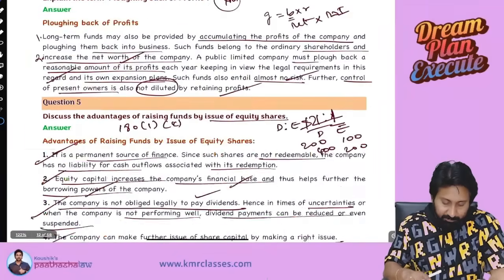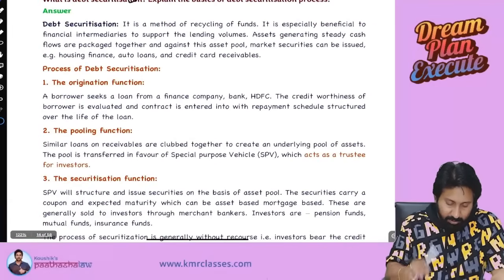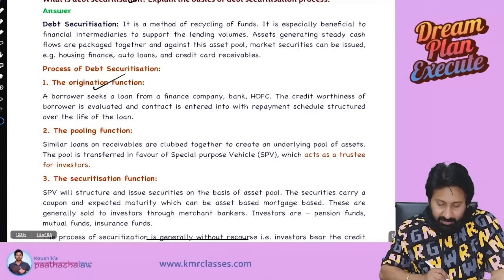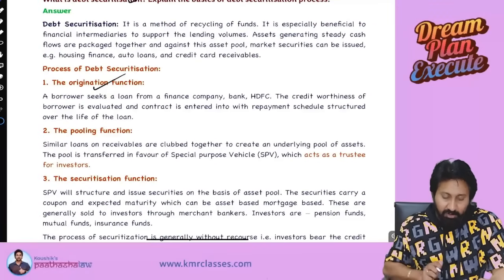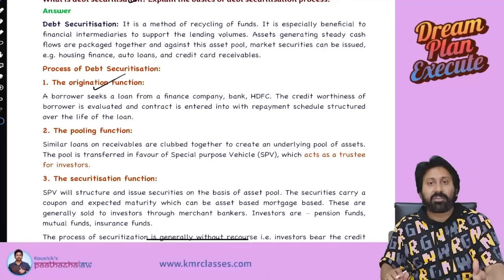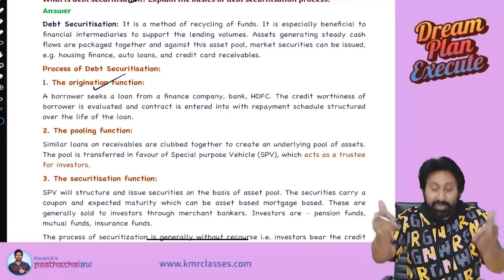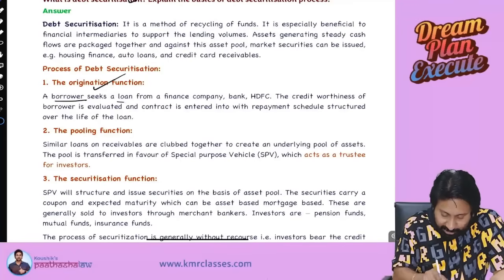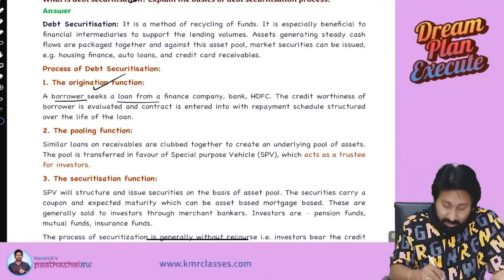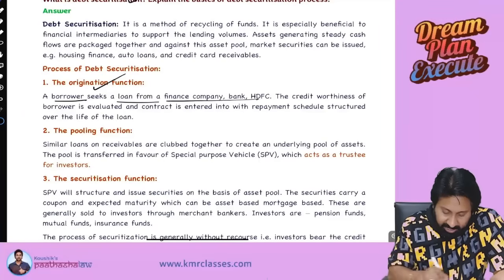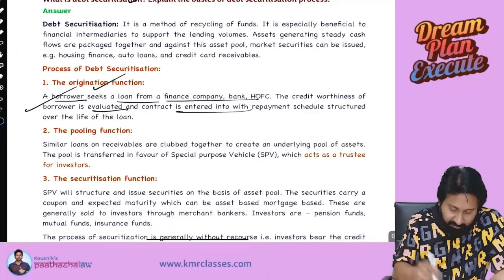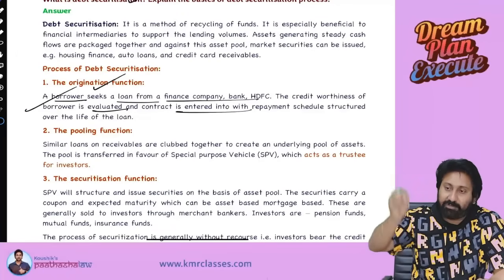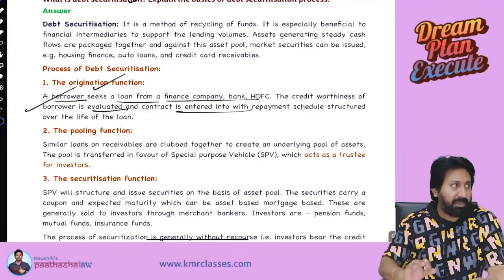See now. Origination function. What is the first thing that happens in securitization? Origination means the loan is first originated. The borrower seeks a loan from a bank, the creditworthiness of the borrower is evaluated, and a contract is entered into. So the bank first gives loans to the borrowers. That is step 1.